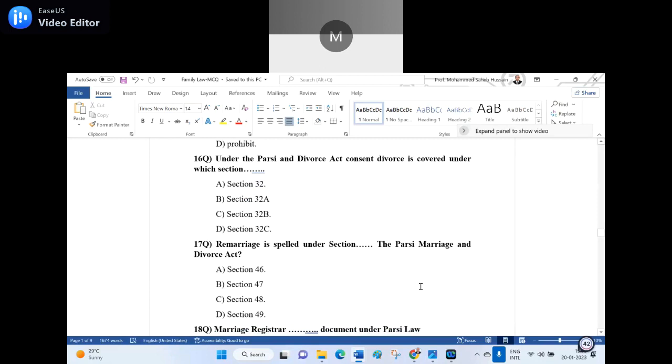17th question. Remarriage is spelled out or envisaged under section dash of the Parsi Marriage and Divorce Act. A. Section 46. B. Section 47. C. Section 48. D. Section 49.